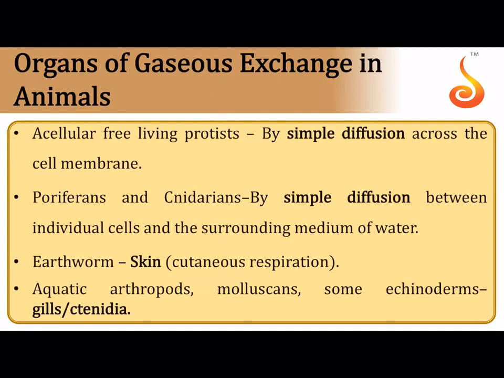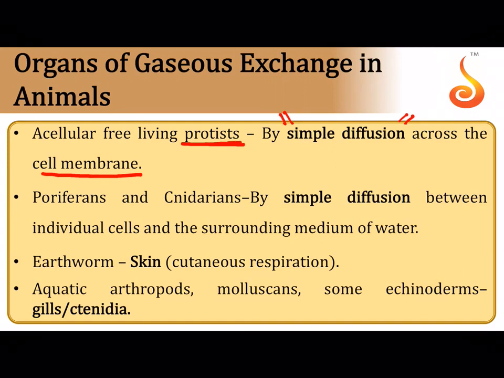Now, what are the different means by which this respiration or gaseous exchange is brought about? If you talk about single-celled unicellular eukaryotes, that is protists, they will take up the respiratory gases from their surroundings directly across their cell membrane, so they exhibit simple diffusion.